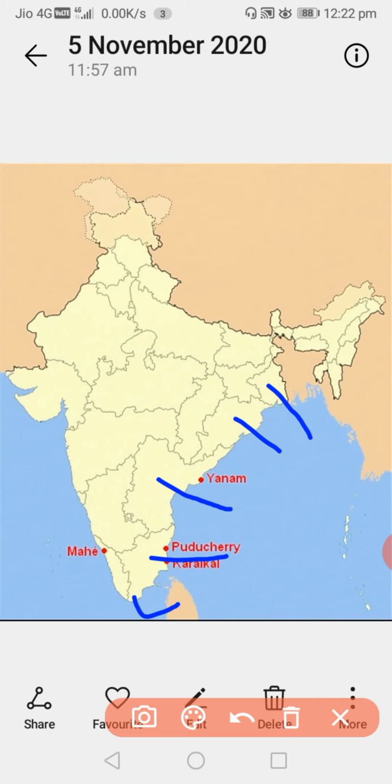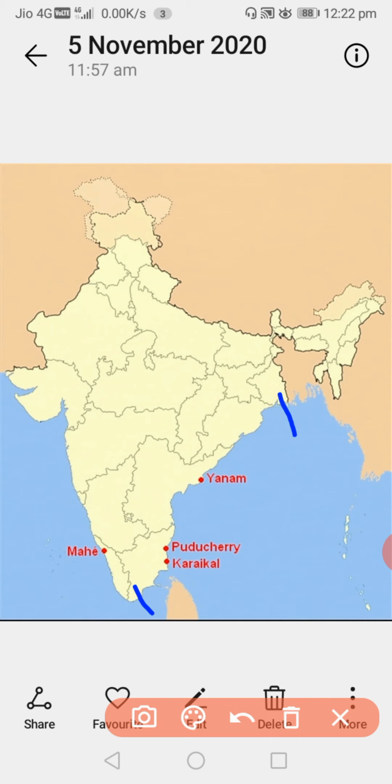So the sentence is saying that it extends from West Bengal. West Bengal, Odisha, Andhra Pradesh and Tamil Nadu, and in Tamil Nadu, the tip, it is not Tamil Nadu's tip, but it is India's southernmost tip.